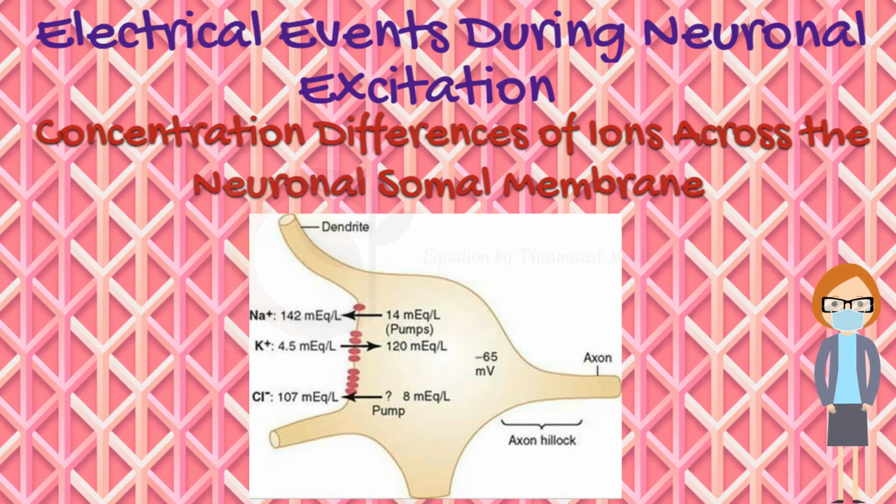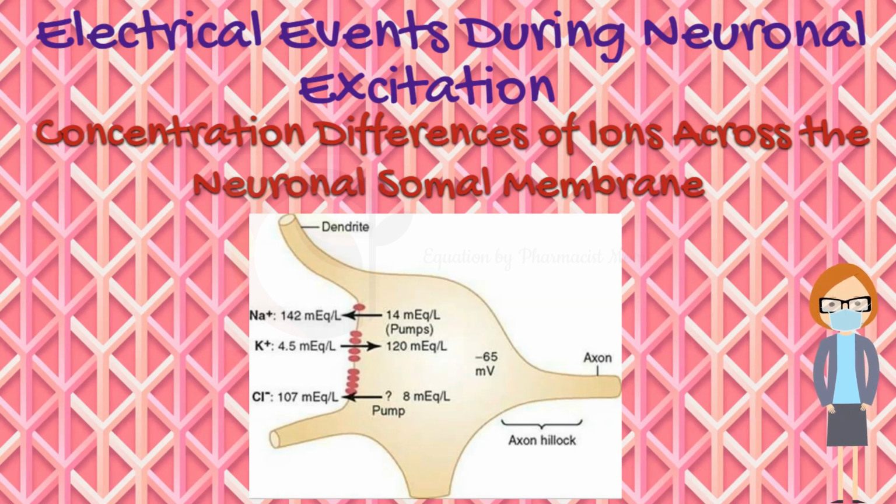This sodium concentration gradient is caused by a strong somal membrane sodium pump that continually pumps sodium out of the neuron. The figure also shows that potassium ion concentration is high inside the neuronal soma, that is 120 milliequivalents per liter, but low in the extracellular fluid, that is 4.5 milliequivalents per liter.